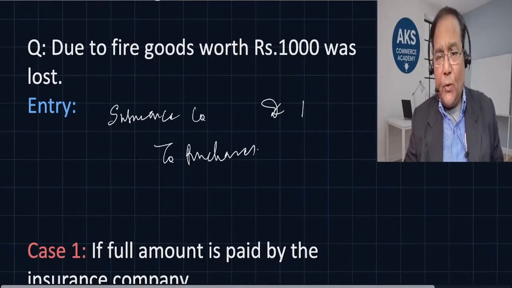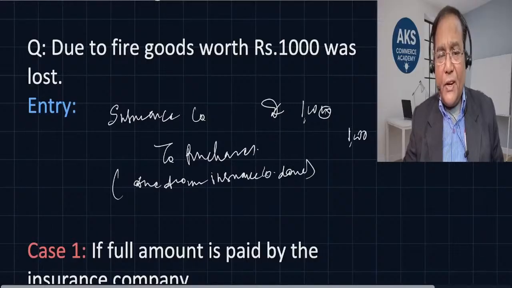Let us say the whole amount is received. So 1,000 rupees we debit to the insurance company, and they have agreed to pay us this amount, so due from the insurance company is made.